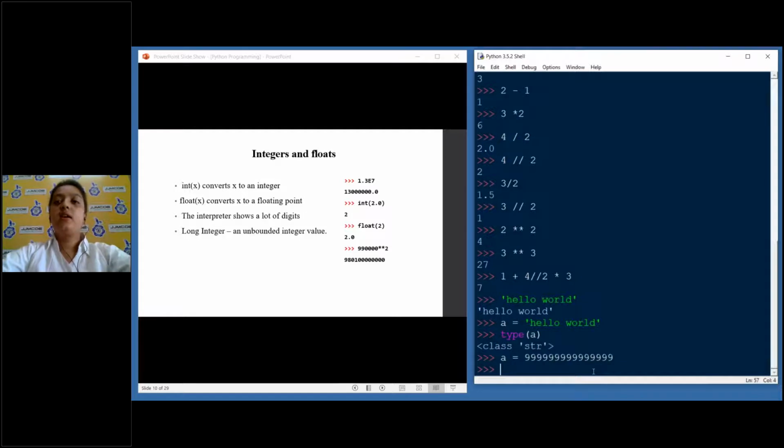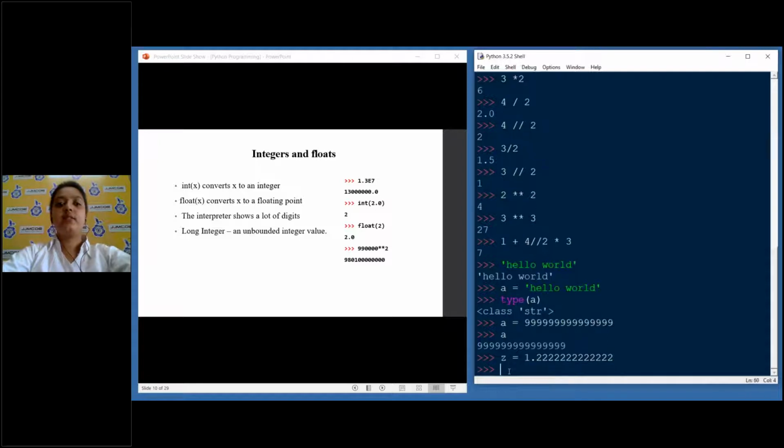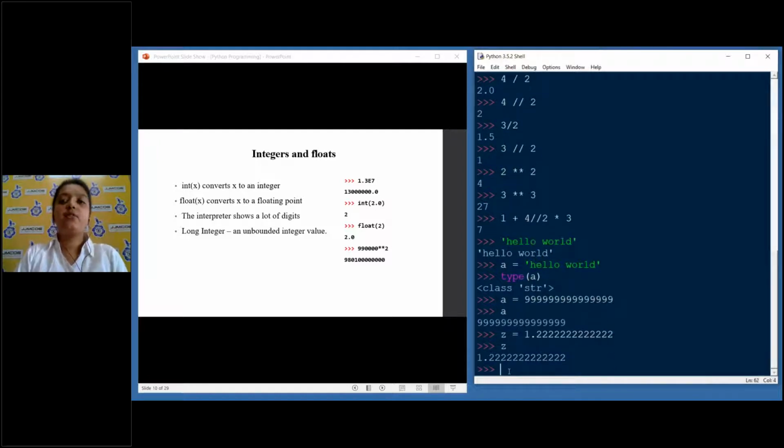But in Python, there is no such thing. It will take 4 to 16 bytes depending on the size of the integer, but there is no restriction. This holds for floating values also. For example, z is equal to 1.222. You can do this. See, it is not generating an error because Python allows such a big number in its memory.